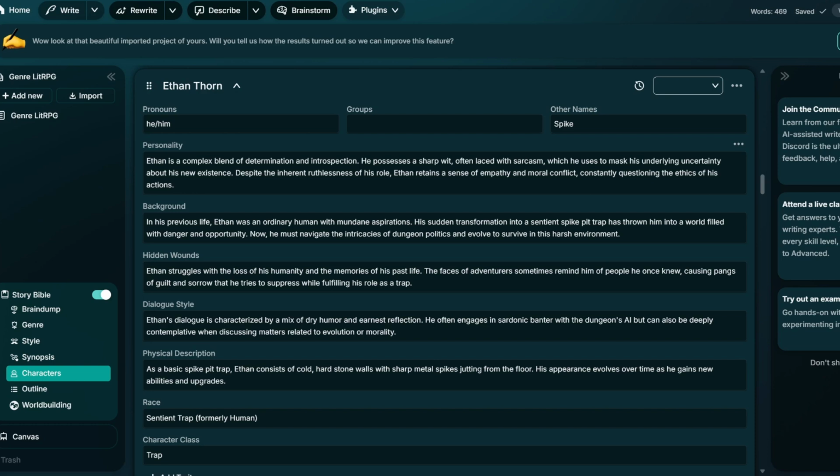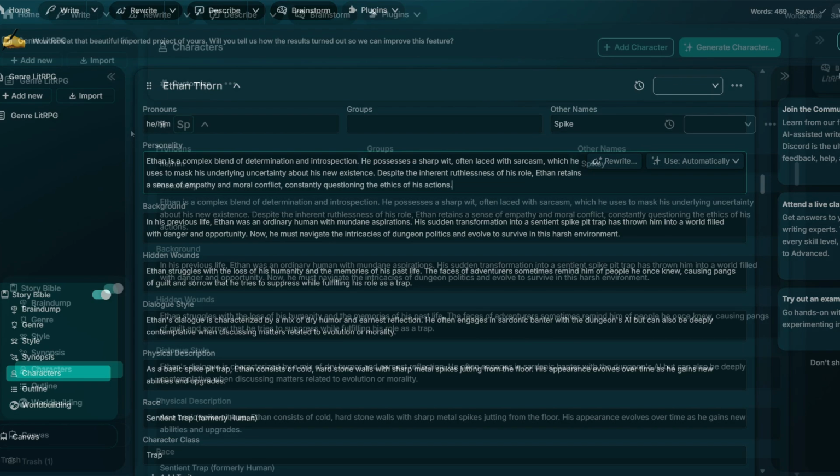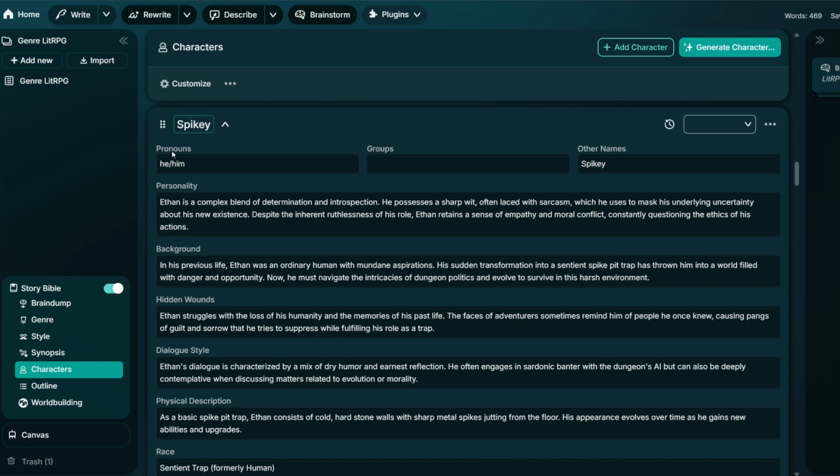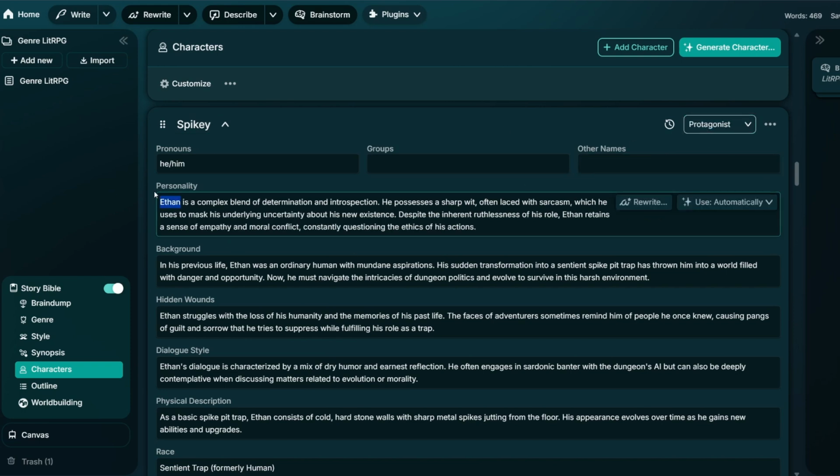Dropping even further down, we move on to the characters in Story Bible. Because I didn't have a clue what to name the protagonist, which we now know is called Spiky, the Import Novel feature went ahead and generated characters for us. Now we can keep these characters, change them, add more characters or traits, or even delete them. The decision to do so is in our hands. Remember, Sudowrite is an amazing tool, but we are the authors and in control of our narrative.